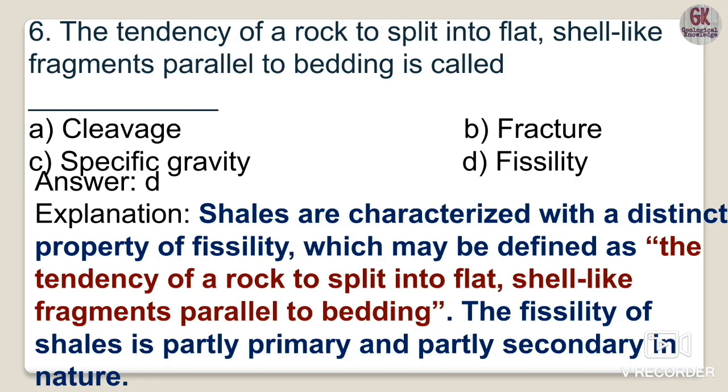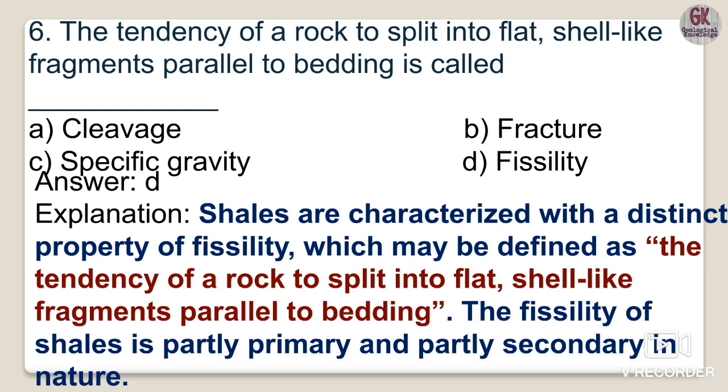Question number 6 is dealing with the tendency of a rock to split into flat sheet-like fragments which are generally parallel to the bedding plane. They are known as cleavage, fracture, specific gravity, or fissility. Fissility we have already talked about.